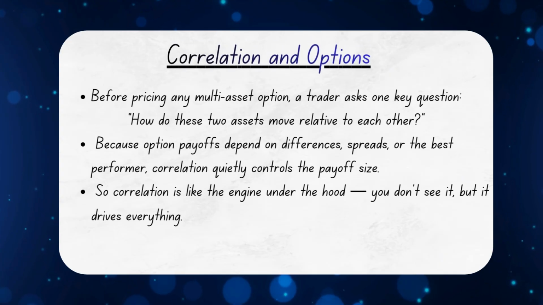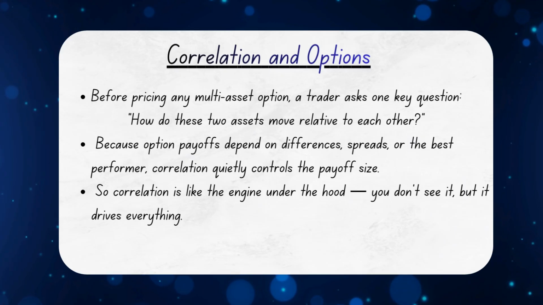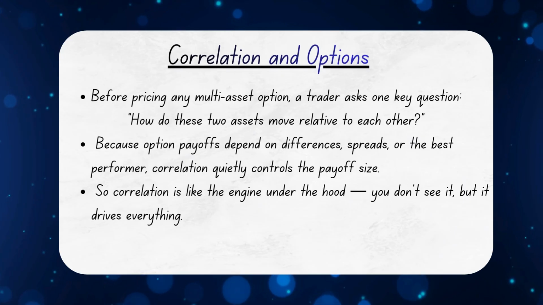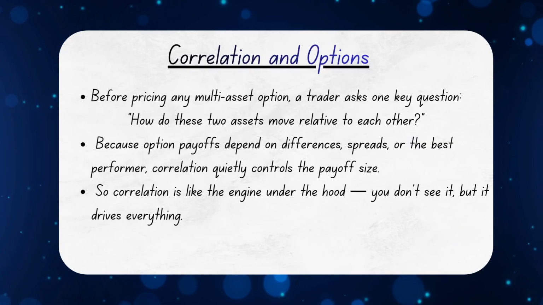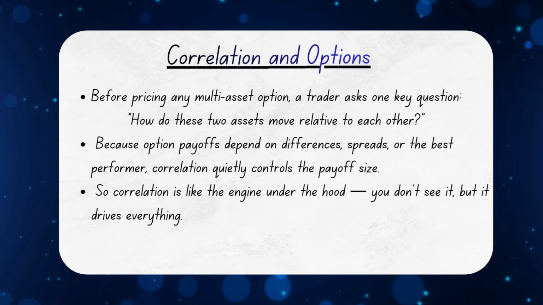When traders deal with multi-asset options, the first thing they don't look at is price or strike. They look at one hidden factor called correlation, because correlation quietly decides how big or small the option payoff can become. It tells us how two assets move relative to each other. If both stocks move together, the opportunity is small. But if they move differently, the gaps become bigger in option, profits grow. So in simple words, correlation is the engine that drives every multi-asset option's value.